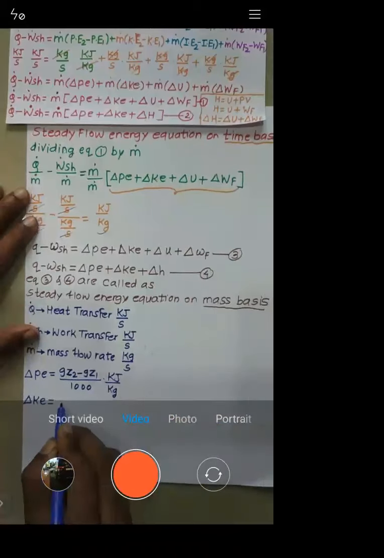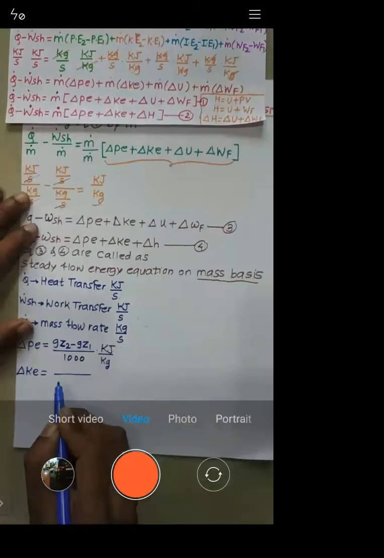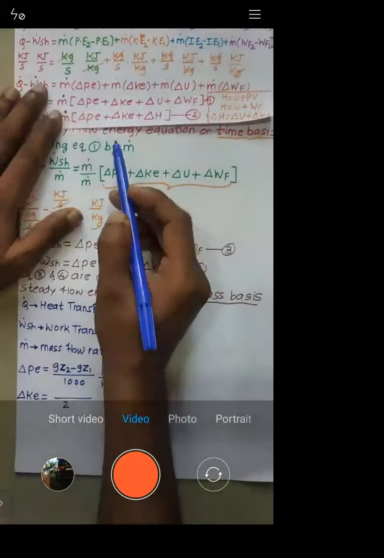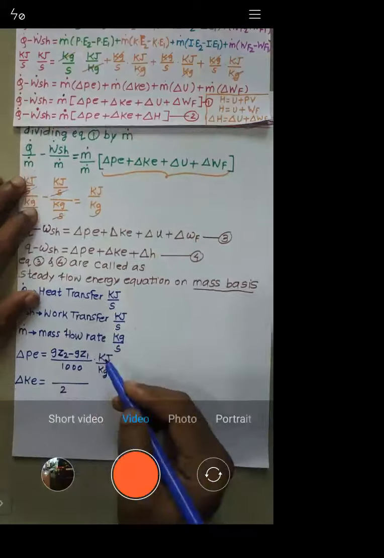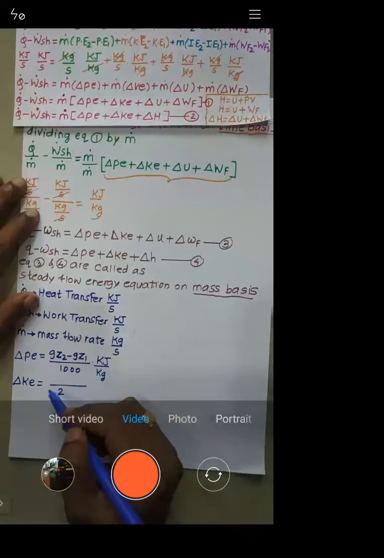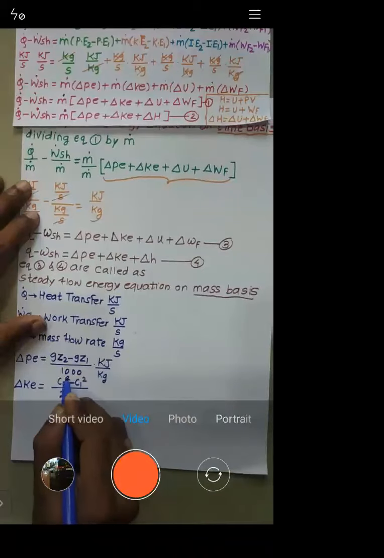Half into mv square, right? Half, one by half m into v square. You can see mass is already taken common. So half m is already taken common, v square, that is velocity square. So I will write this as C2 square minus C1 square, right?